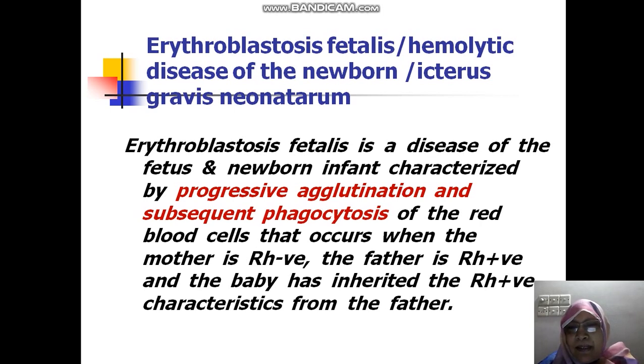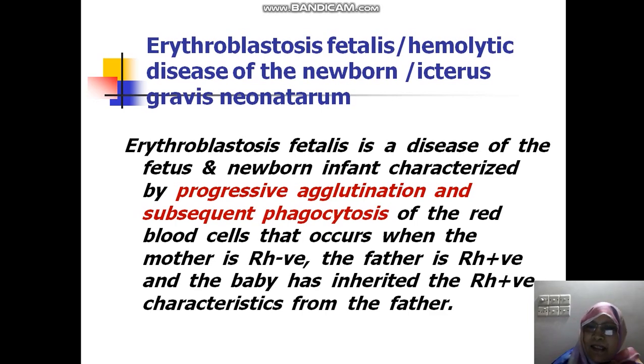Erythroblastosis fetalis is a disease of the fetus and newborn infant characterized by progressive agglutination and subsequent phagocytosis of the red blood cells that occurs when the mother is Rh negative, the father is Rh positive, and the baby has inherited the Rh positive characteristics from the father.